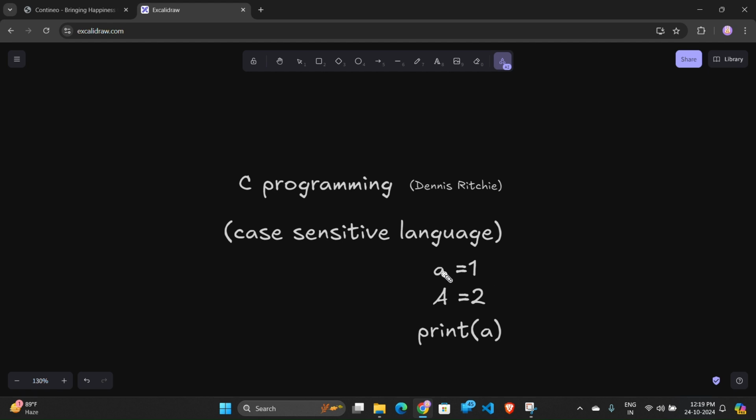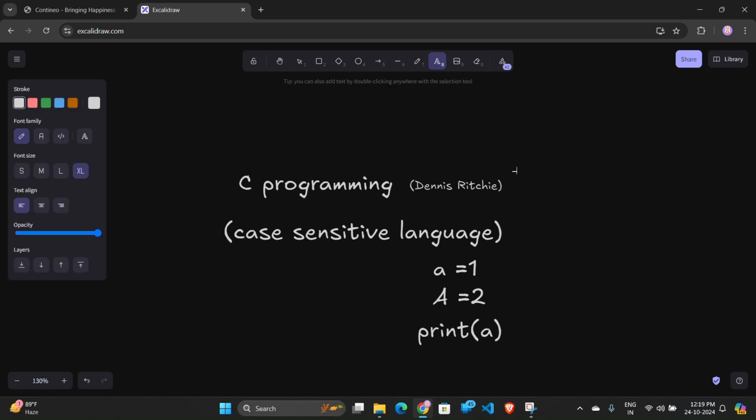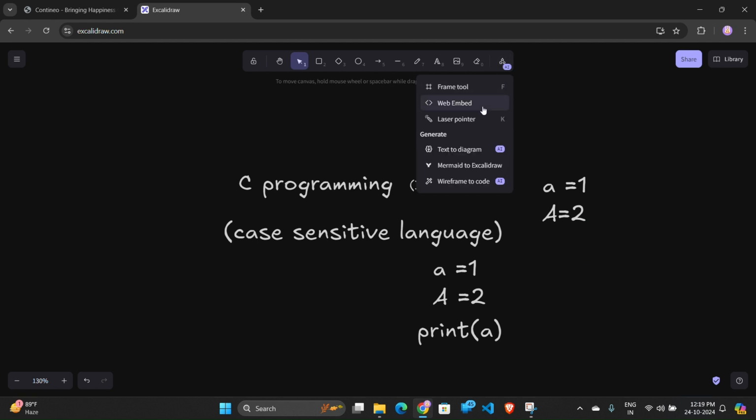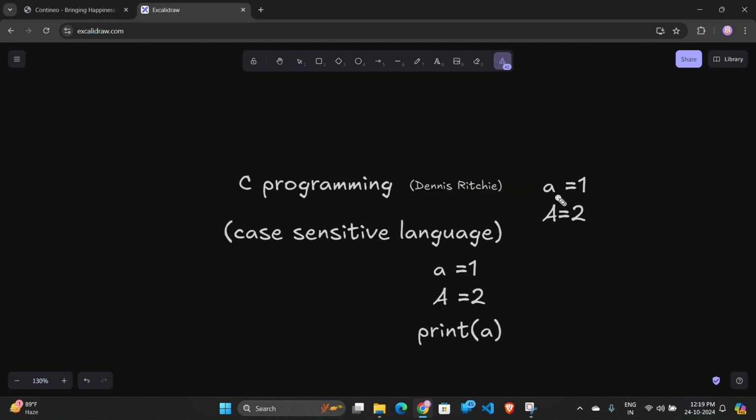But in Python it is not like that. In Python or in other languages it is not like that. If I write a is equal to 1 and capital A is equal to 2, then it will show us an error in Python, because it tells us that you have already assigned a is equal to 1, so you can't enter this value into a because a is already used.